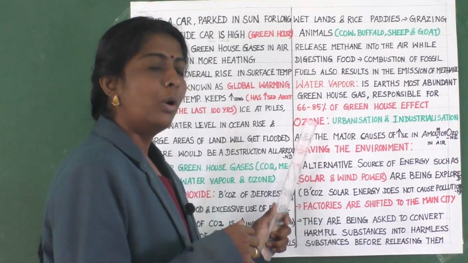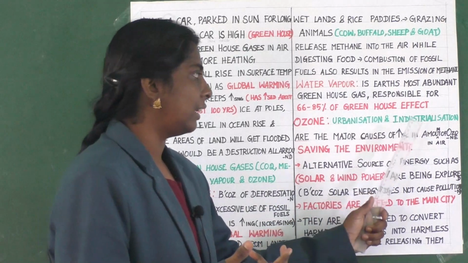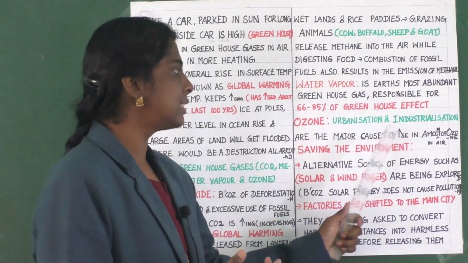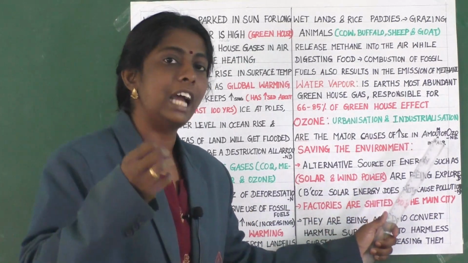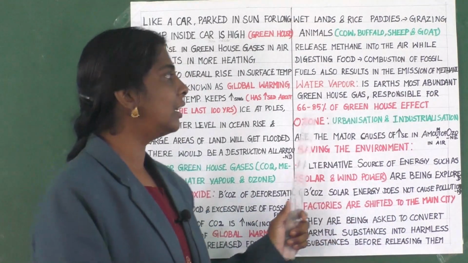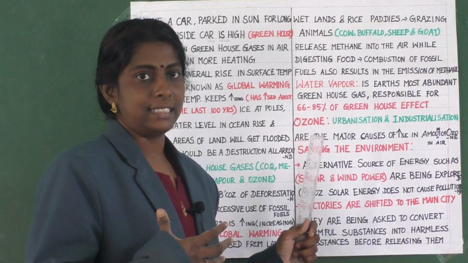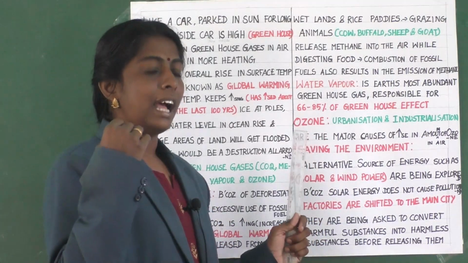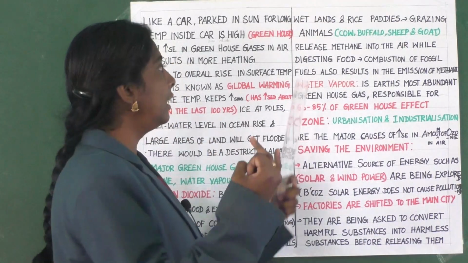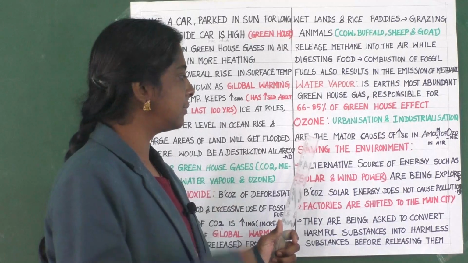Next is ozone. Urbanization and industrialization are the major causes of the increase in the amount of ozone in air. Clear? So children, as of now we have learned carbon dioxide, methane, water vapor and ozone. Clear?